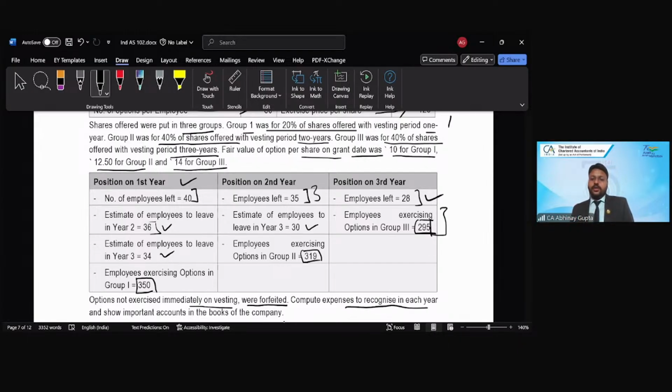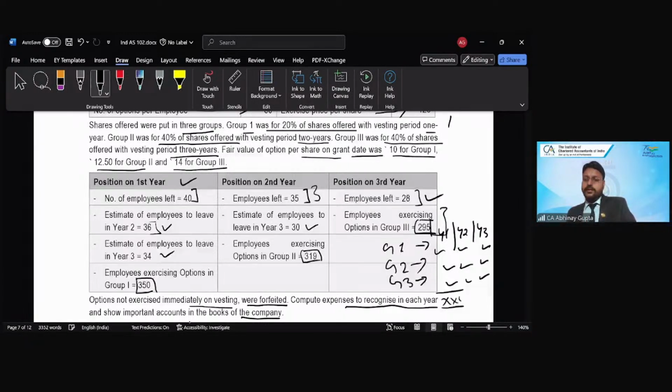Compute the expense to recognize in each of the years in the books of the company for the 3 groups. Group 1 expenditure, year 1, year 2, year 3, right? Group 2 expenditure, group 3 expenditure. Can you come up with these amounts? And then the total expenditure for year 1, year 2, and year 3. Can you come up with the answer by making the calculations?